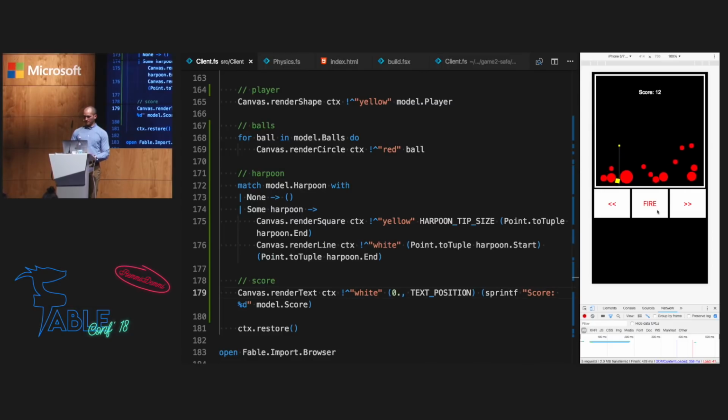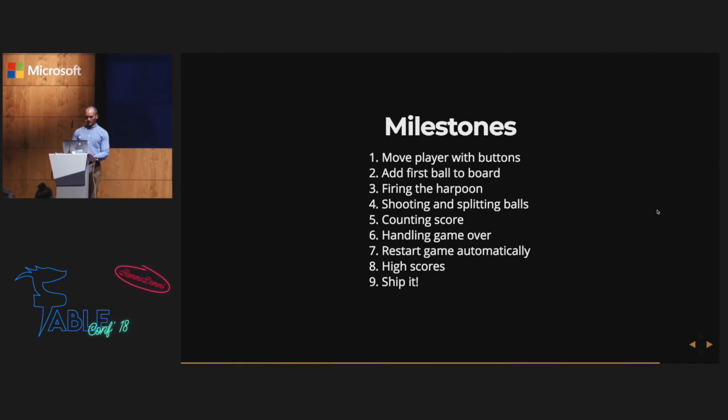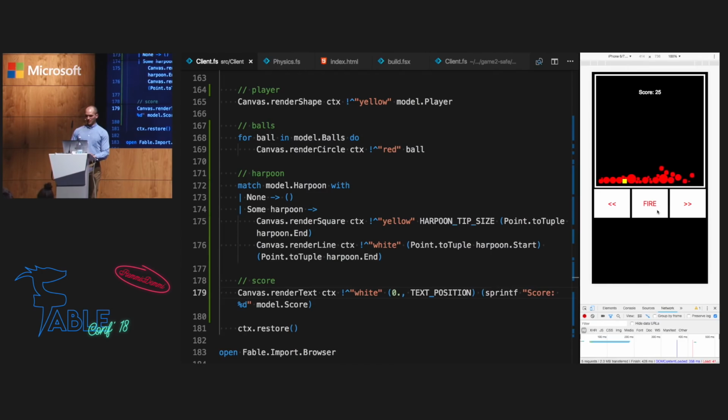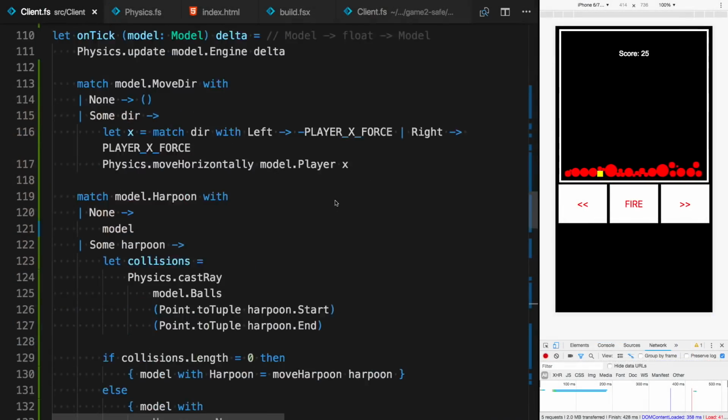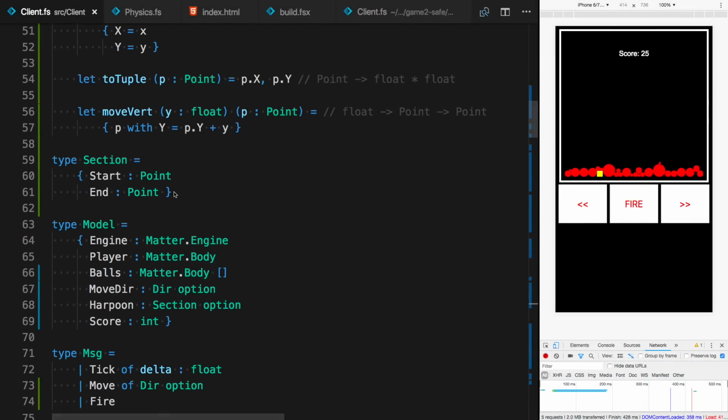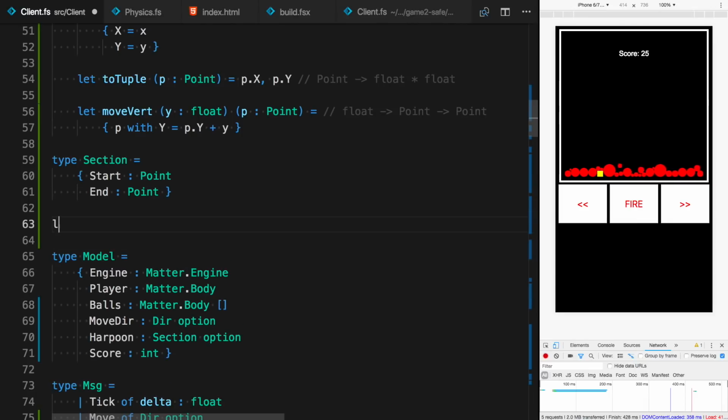But as you can see, I'm in a god mode, so the balls cannot kill me, which doesn't make any sense, probably. So let's try to handle game over, because the game needs to end eventually. To do this, we'll just add a new discriminated union type, call it game state.